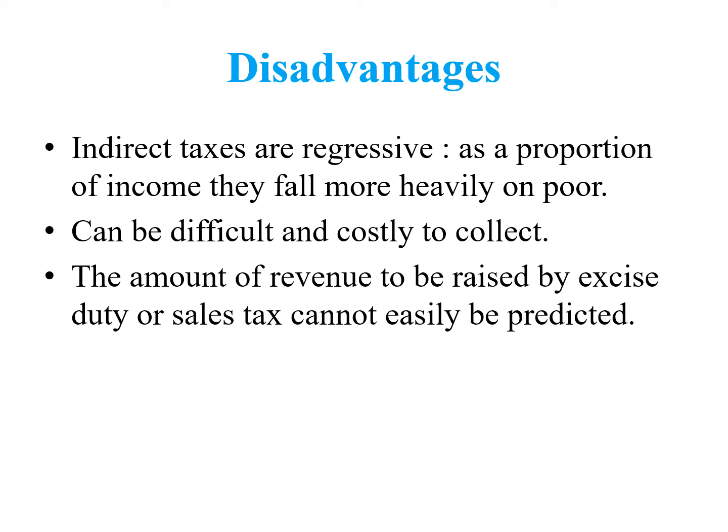That's why the indirect taxes imposed in the MRP of that commodity fall more on the poor, because with their low income they have to purchase the commodities at the same prices as the middle class and higher class people.